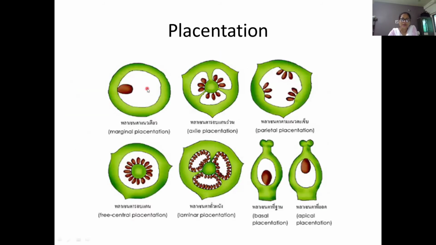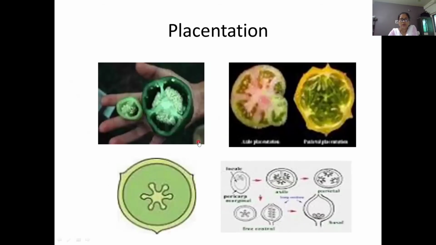These are diagrams of placentation. You can see these locules, ovules, and placental part. If you observe in your kitchen, some similar image shows like this placentation, 3 locules and a number of ovules present in it.